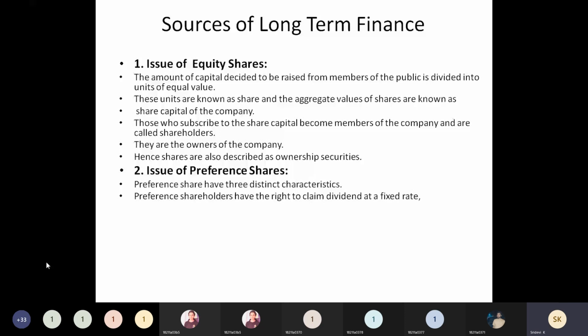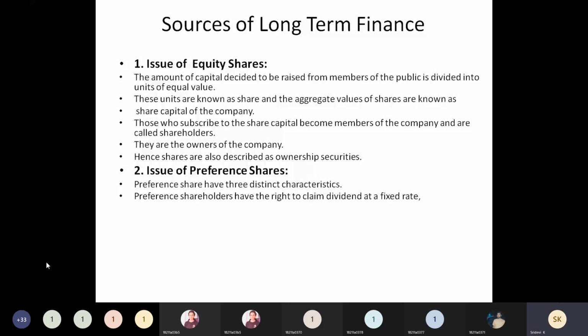It is either cumulative or non-cumulative, participating or non-participating, redeemable or non-redeemable, and convertible or non-convertible. So all these are the different types of preference shares. So what is each type related with?